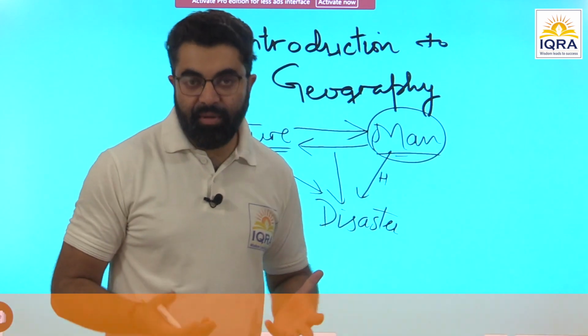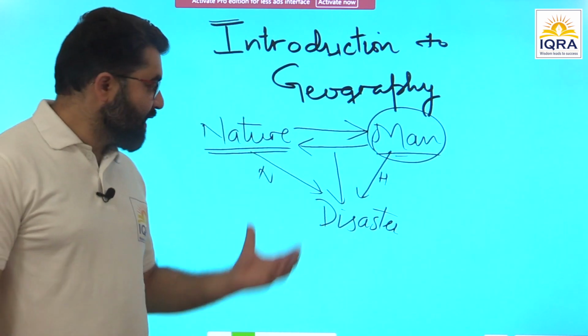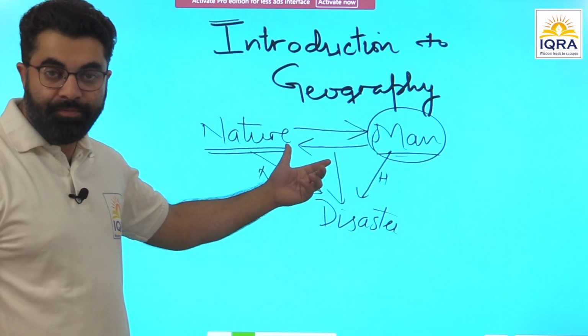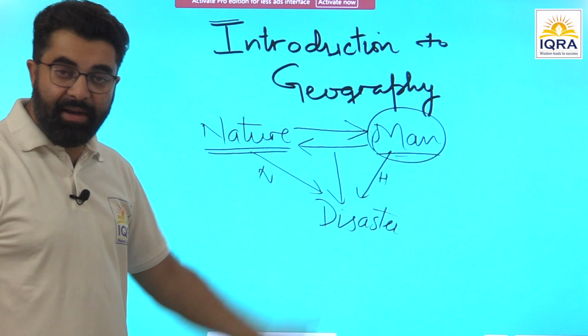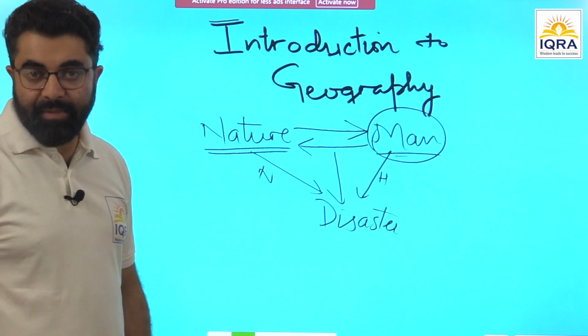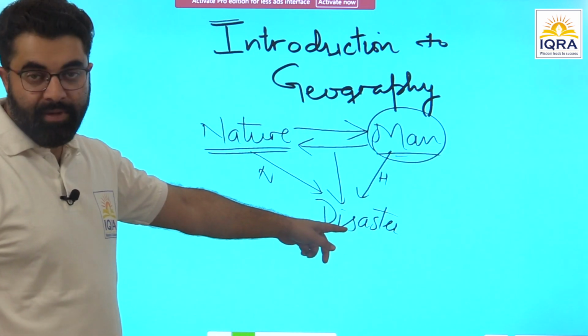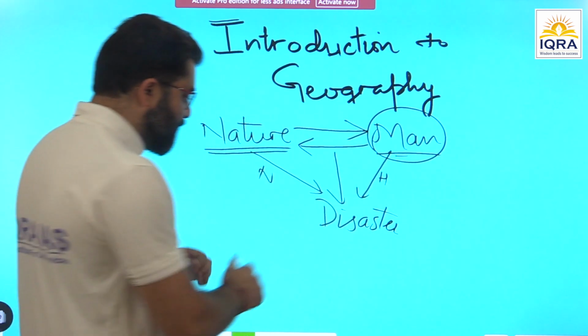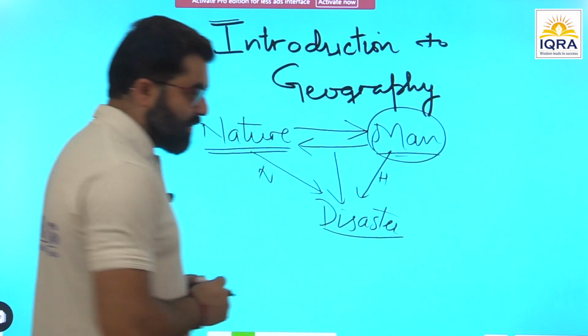So this is all about the syllabus for geography. On one part, we study nature, man, and the equilibrium between the two. In some cases where equilibrium is disturbed, it can lead to disaster, whether natural or man-made, and we should be prepared for disaster.